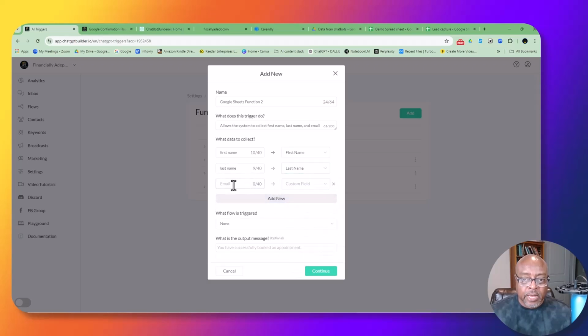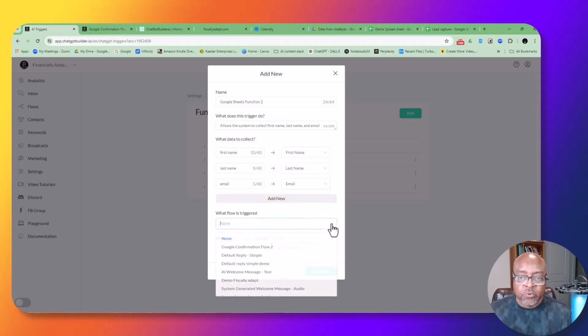And then the last one, of course, is going to be email. So now I just set it up to tell the chatbot what information I want it to send to the Google Sheets.